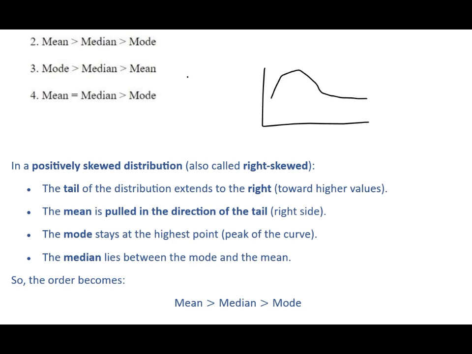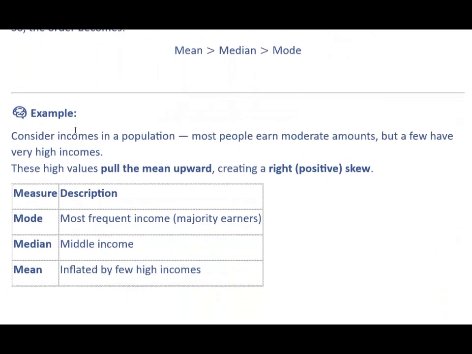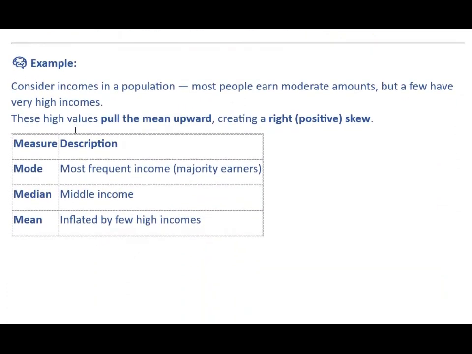This is the positively skewed distribution. Here the skewness occurred at the right tail. Consider the incomes in a population. Most people earn modest amounts. Here is an example of a positively skewed or right skewed distribution. Consider income in a population. Most people earn moderate amounts, but if some have very high incomes, these high values pull the mean upward, creating a right skew. That is, mode is the most frequent income of the majority of earners, median is the middle income, and mean is inflated by a few high incomes.